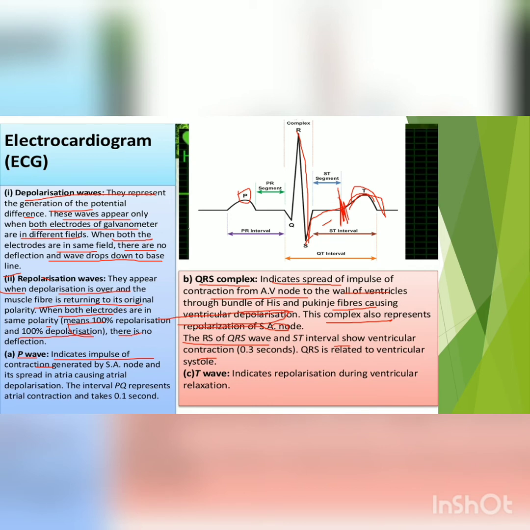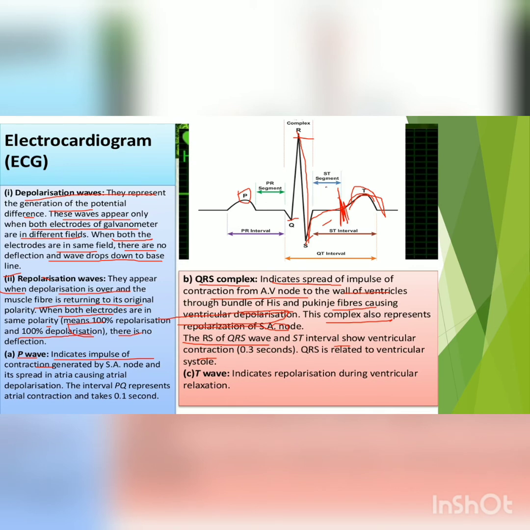So this is the ECG of a normal individual. Now what problems can occur here? Like enlargement of the P wave, it indicates the enlargement of atria. Enlarged Q and R waves, if there is enlargement of the Q and R waves, it indicates myocardial infarction, that is heart attack.